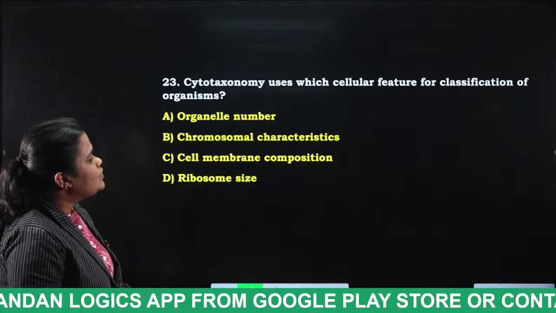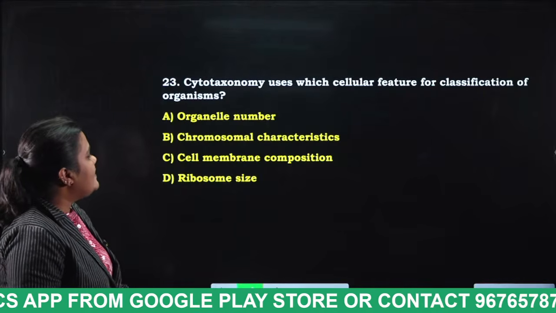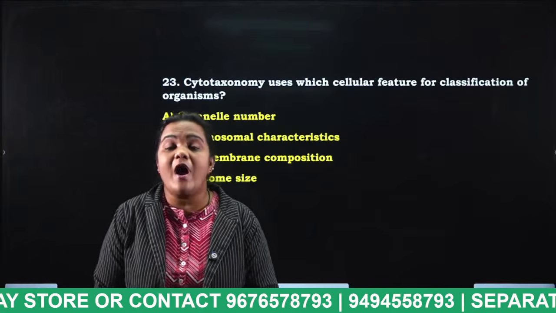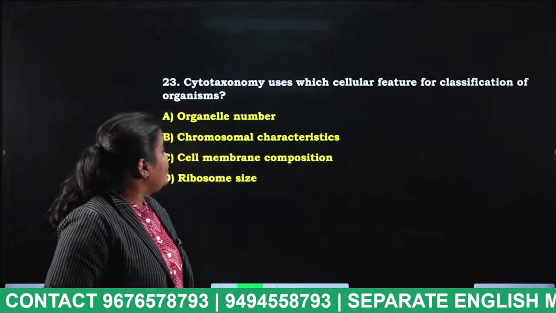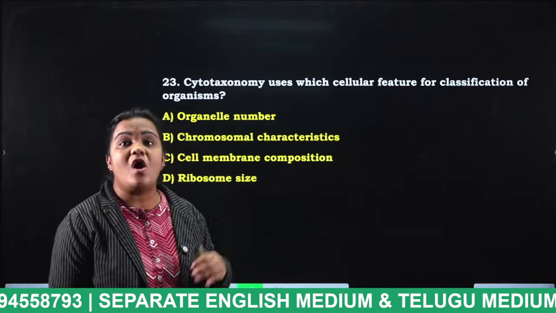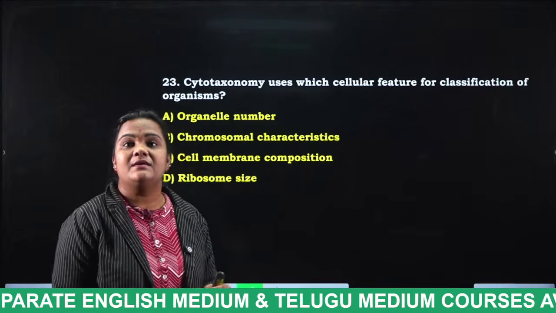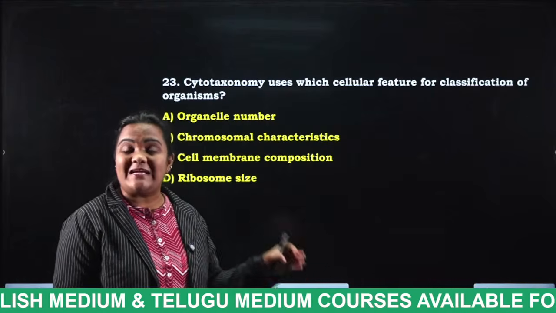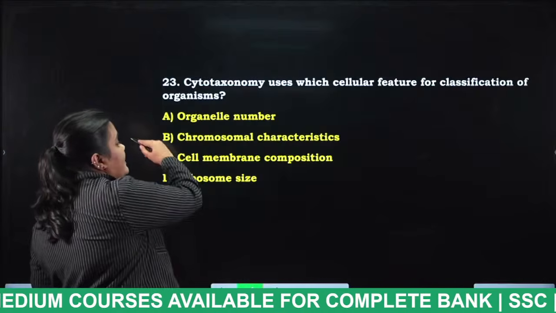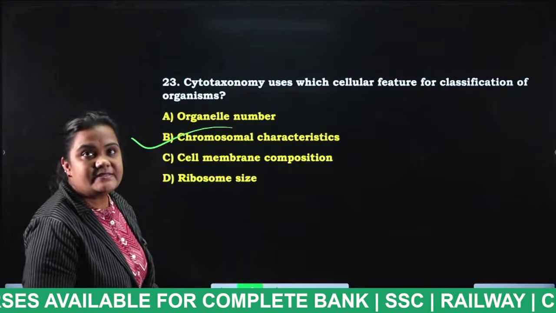Cytotaxonomy uses which cellular feature for classification of organism? Organelle number, chromosomal characteristics, cell membrane composition, ribosome size. So, on what basis does cytotaxonomy classify the organisms? On which factor? Very good. Option B, chromosomal characteristics.